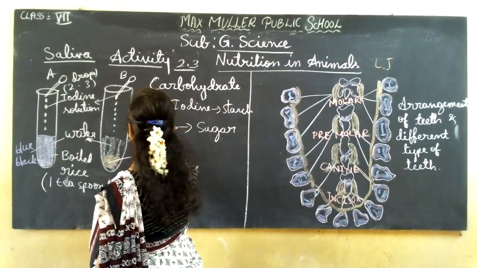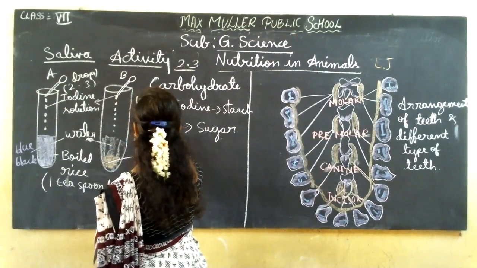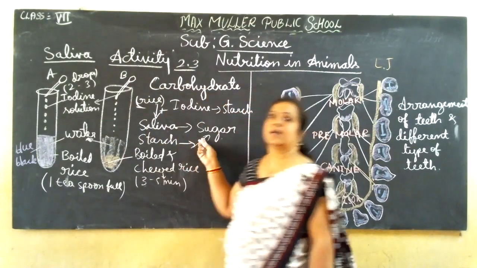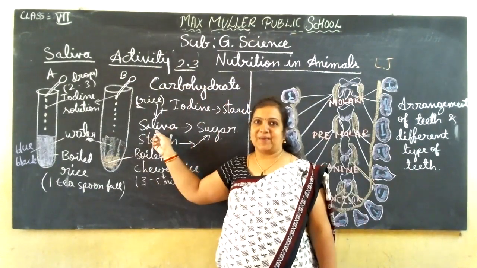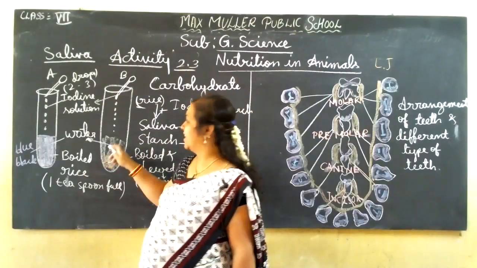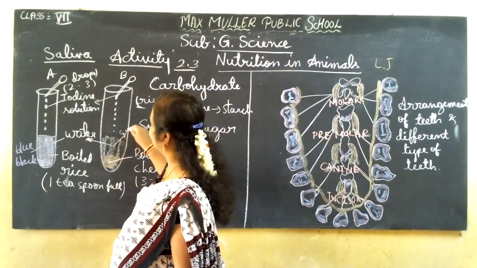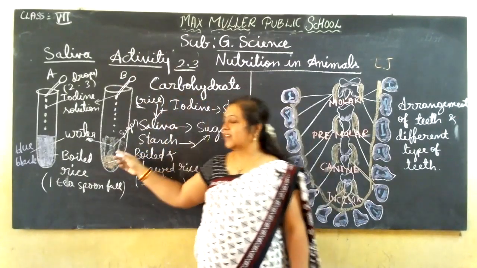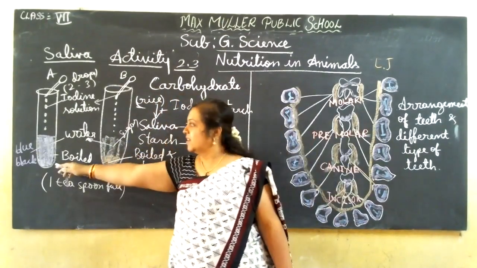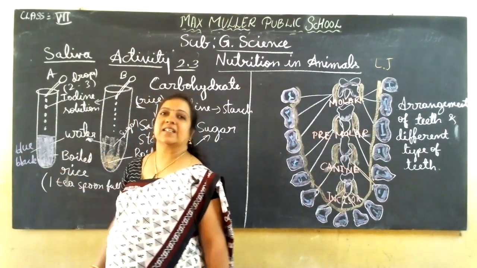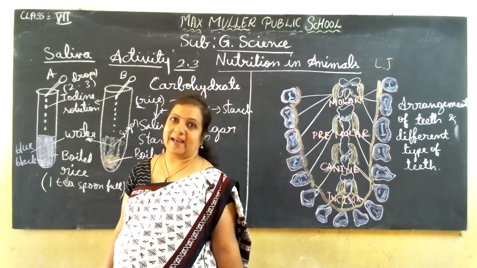So starch is converted into sugar form because of saliva. That's why here there is no color change; here already it is converted into sugar. And here the starch is still present, that's why it is changing its color to blue-black.